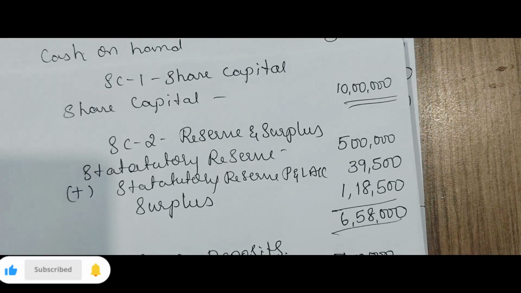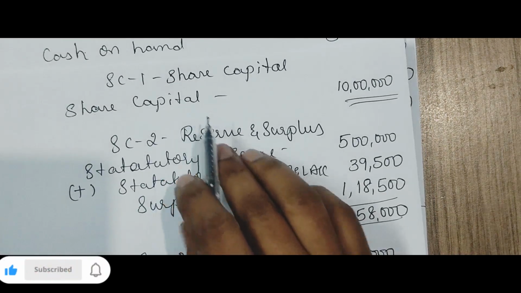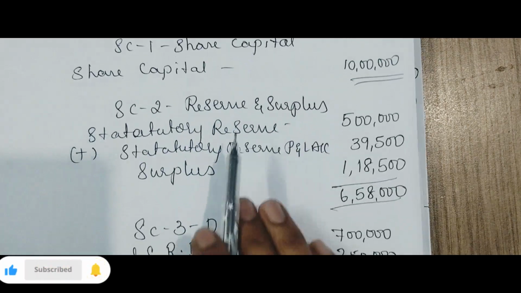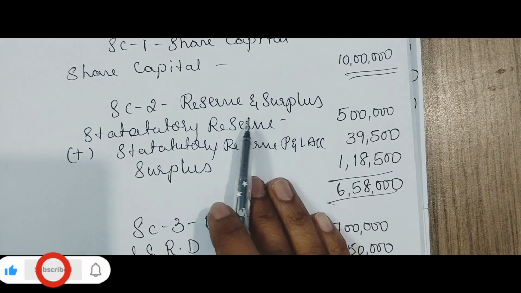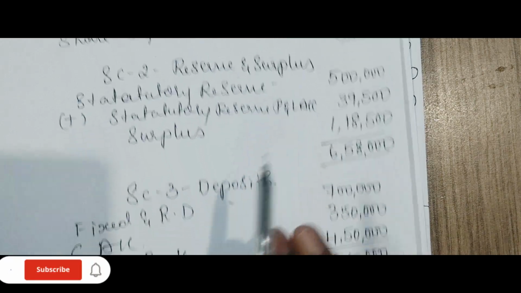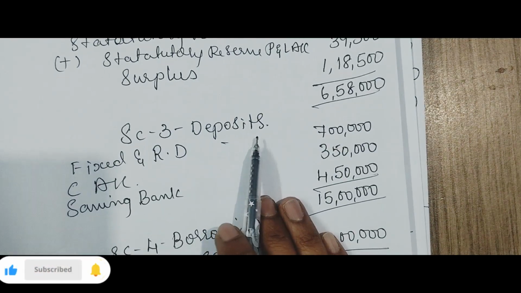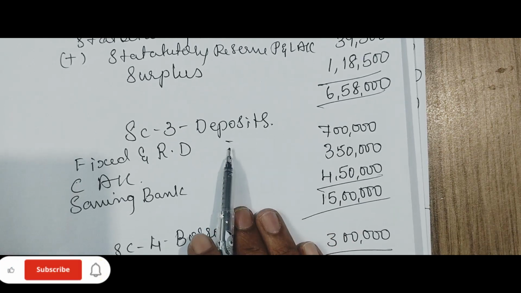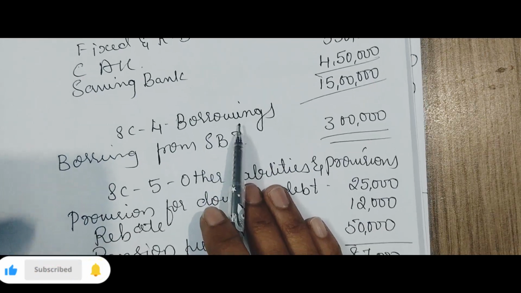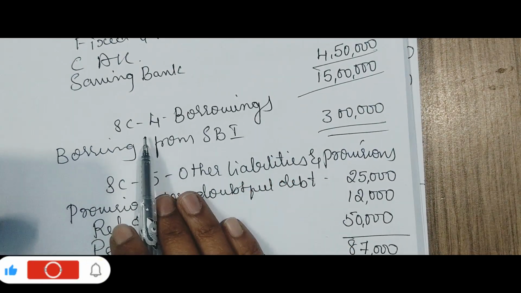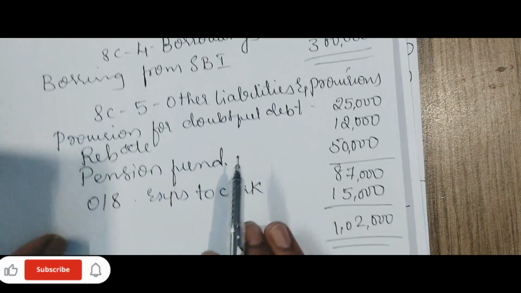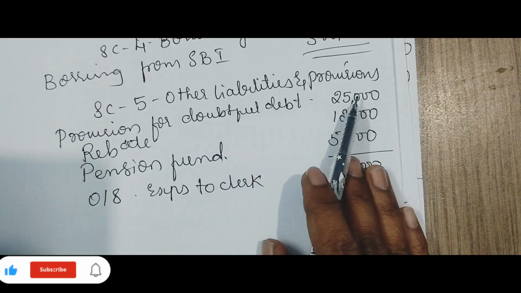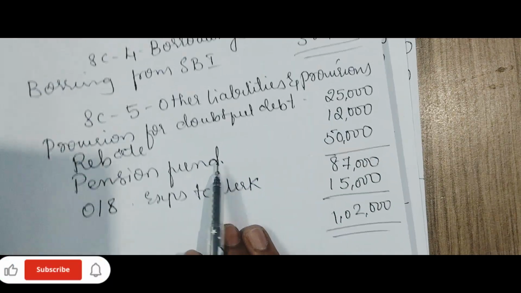How you will remember? Like first one means share capital. For every company, capital is most important. So you need to have a capital. Then you need to have some savings as a backup, that is reserves. For bank, what is the main sources? Deposits whatever they will receive, that will be sources. So deposits will come under 3, and whatever they are borrowing from other banks, that is schedule number 4. This is also one of the sources. And other liabilities whatever due to the others will be recorded. The other liabilities and provisions will be recorded under schedule number 5.